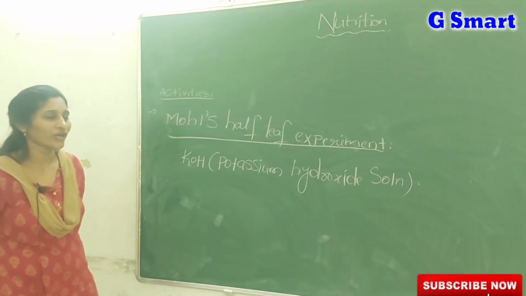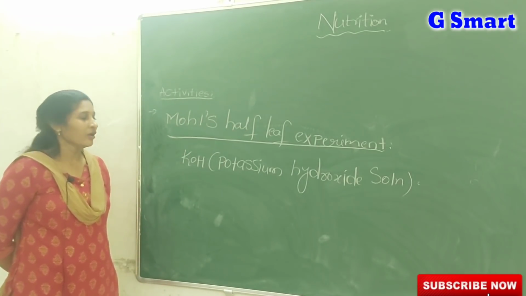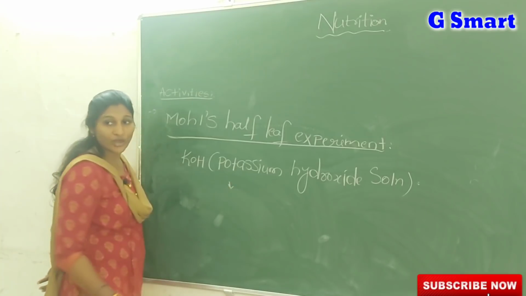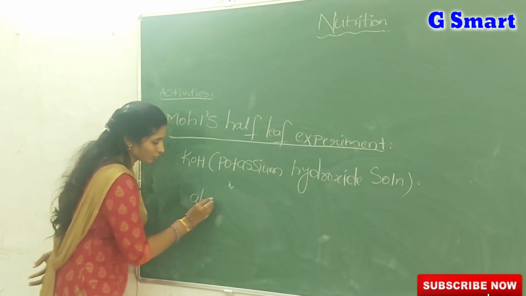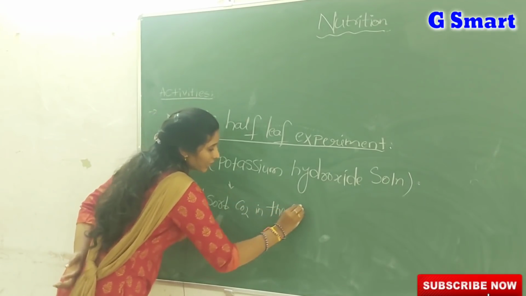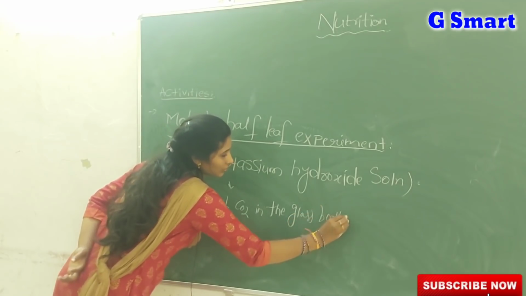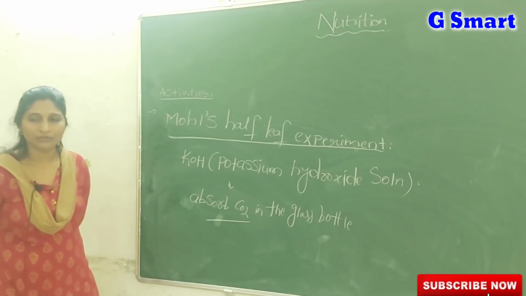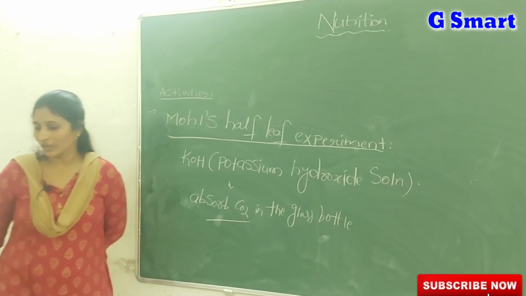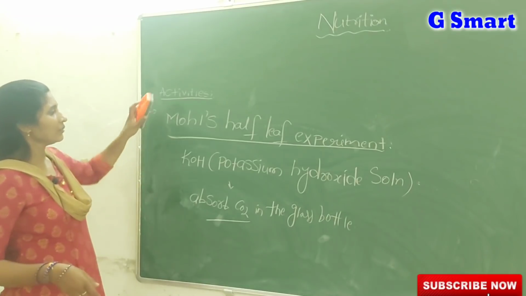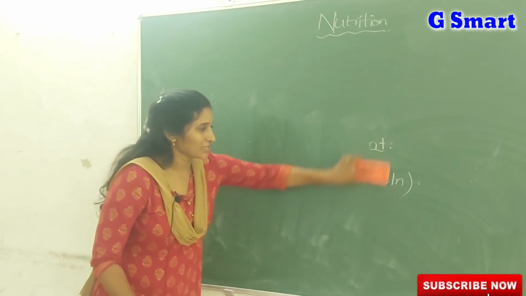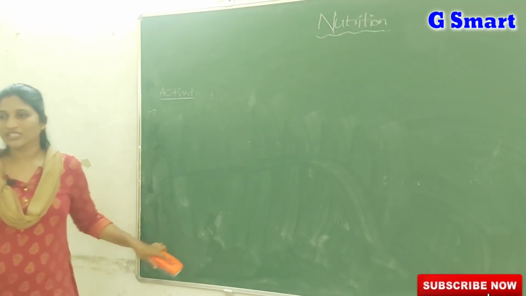Why in the Moll's half-leaf experiment? The question you will get from this experiment is why we used potassium hydroxide solution, or KOH solution. The KOH solution helps to absorb the CO2 in the glass bottle. When the CO2 is absorbed by the KOH solution, there is no CO2 in that bottle. That's why we can easily confirm the importance of CO2 in photosynthesis. So the KOH solution is used in this experiment to absorb the CO2 present in the glass bottle.